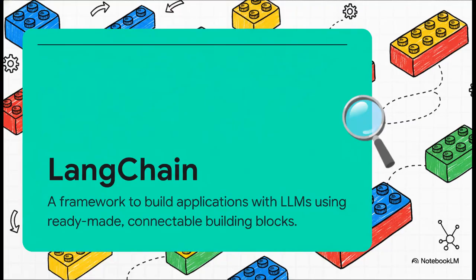So what is LangChain really? At its core, the best way to think about it is like a giant set of Legos for AI. It gives you all these ready-made building blocks, all the components you could possibly need, and you just snap them together to build these incredibly powerful and sophisticated AI applications.